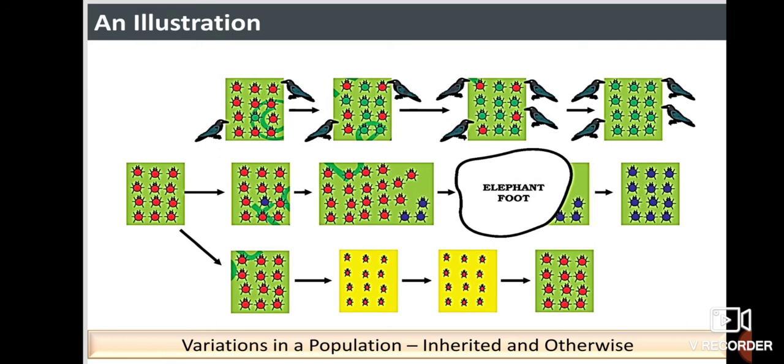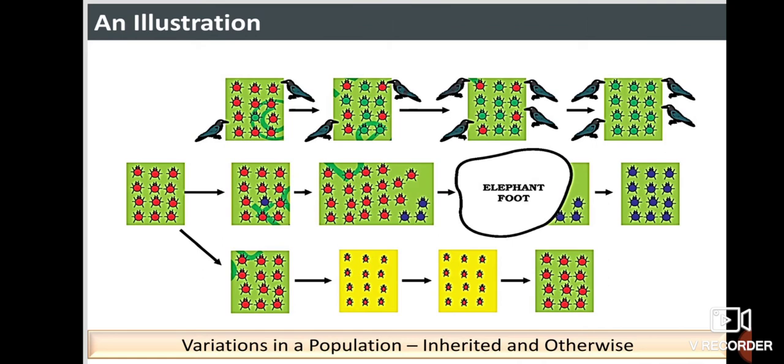So here they are telling, in the first case, the red beetles are eaten away by the crows, so green will be left behind. And in the next one, the blue. Even these blue ones will be eaten by the crows, but sometimes, if an elephant stamps on them, more blue beetles are dead and only a few will survive. These survivors go for survival again and start reproduction, but the produced ones are nothing but blue in color.